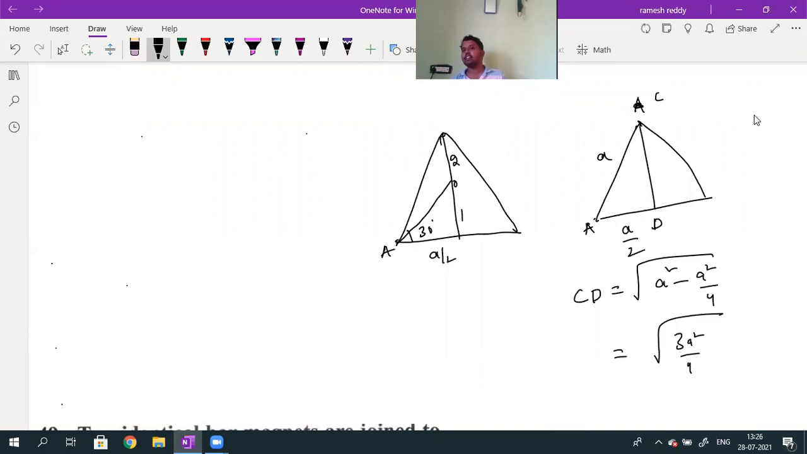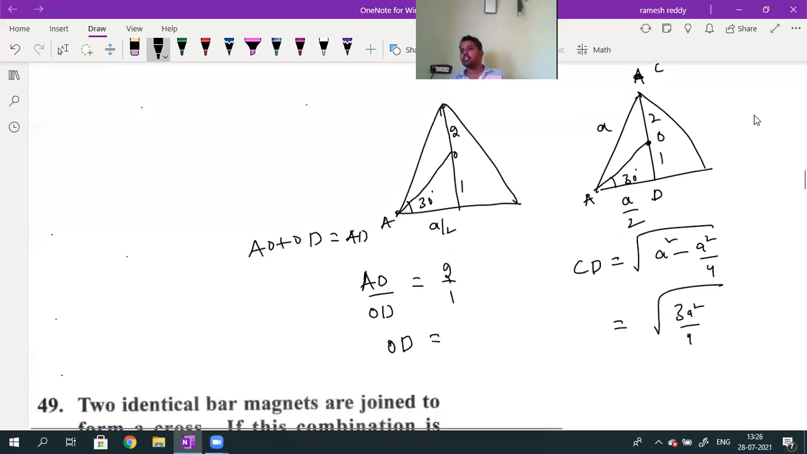Then here the centroid is there, and this angle value will be equal to 30 degrees. The centroid will divide the median in the ratio 2:1. What is AO by OD? AO by OD will be equal to 2:1. From this we can find out the OD value. AO plus OD will be equal to ED.